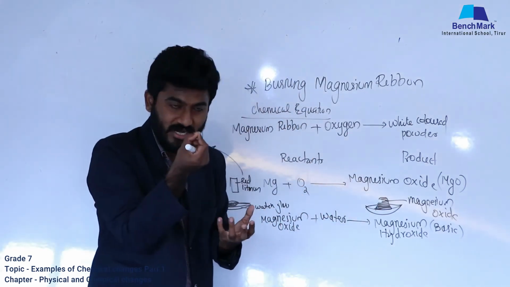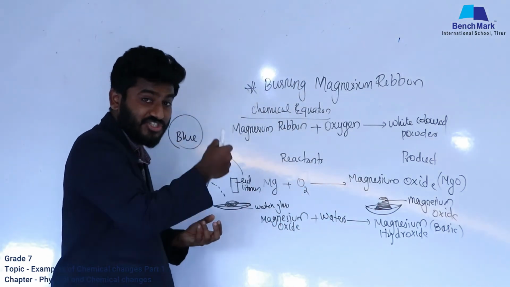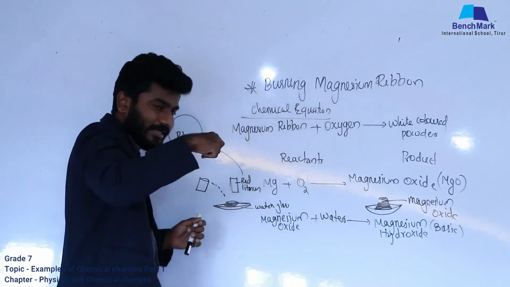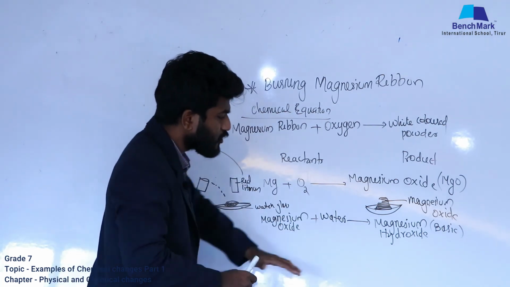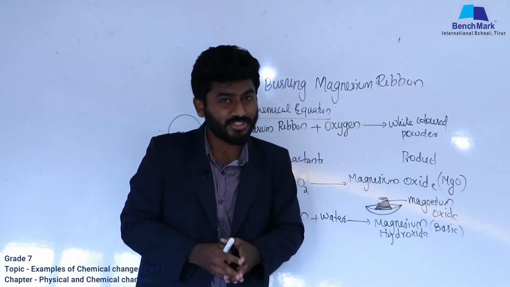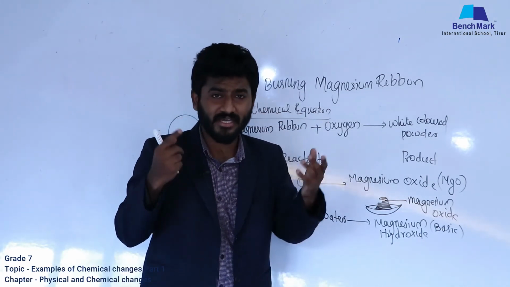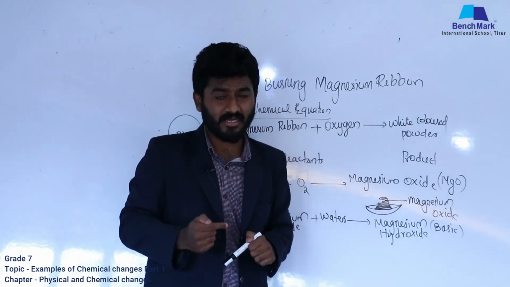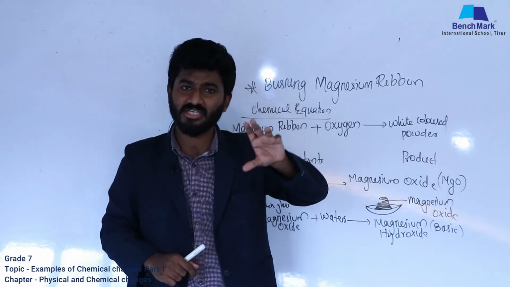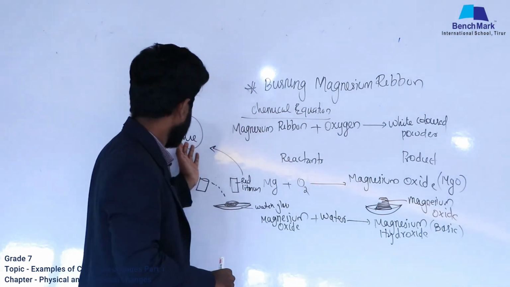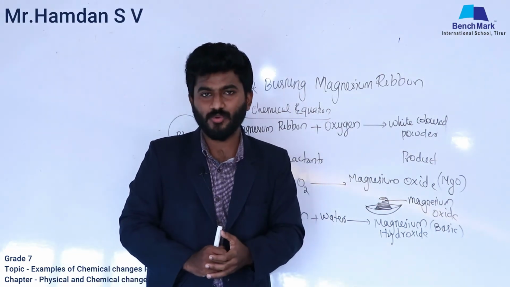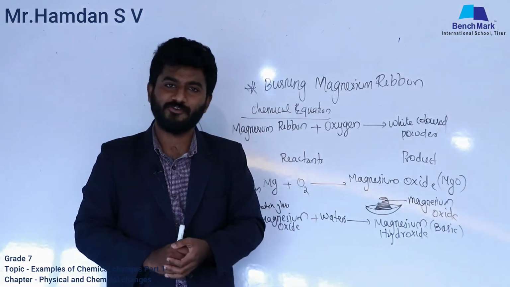You got that white powder in a china dish, and you have taken a pinch of magnesium oxide, added it into a watch glass and stirred it with water. So magnesium oxide added with water, stirred it, and you got something. The product is magnesium hydroxide. And what is the nature of that substance? How will we check it? Take a litmus paper. Which color? Red color. Dip it inside that magnesium hydroxide, and you can observe that the color is changed into blue. That shows it is basic in nature. Clear? This is the very first chemical change we have to discuss.